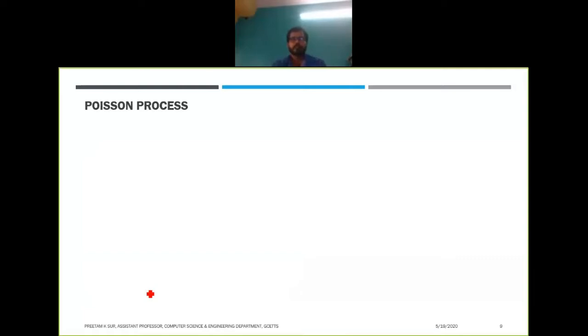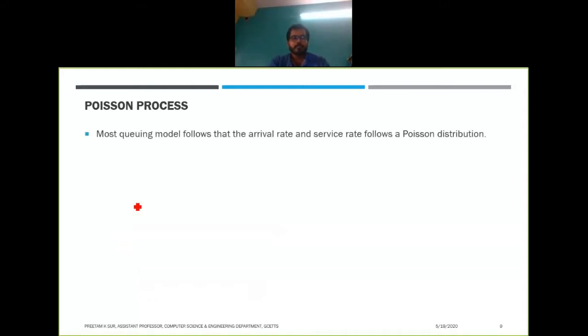So before moving into modeling a queue, we will see that most queues depend on arrival and departure, which are a kind of Poisson process. So what is this Poisson process? Many call it Poisson, and many call it Poisson differently, so you can say it any way. Most queuing models follow the arrival rate and the service rate. Service rate means departure rate also. They follow a Poisson distribution.